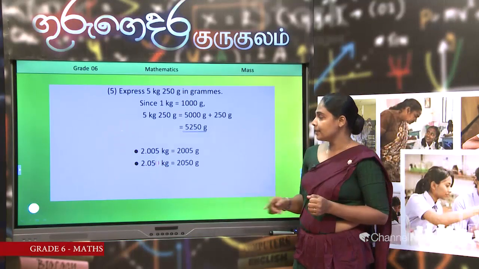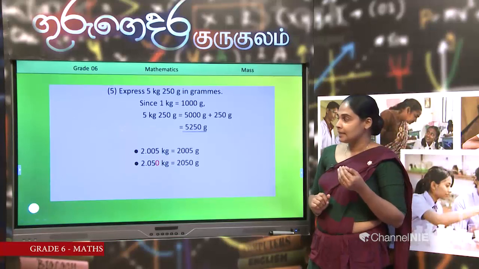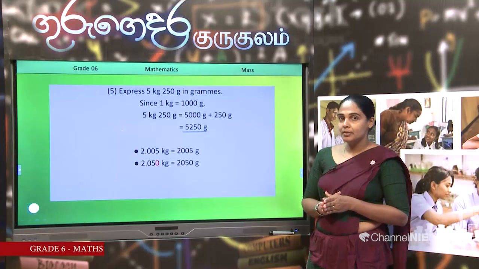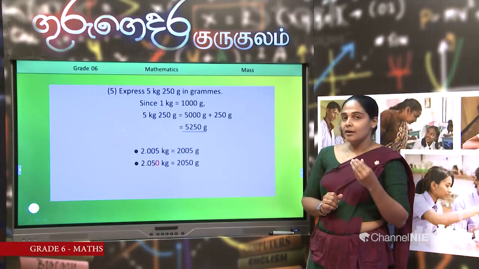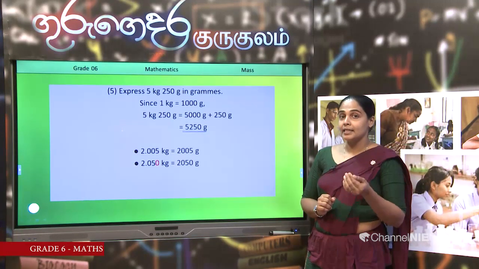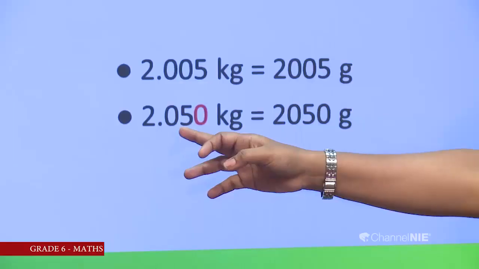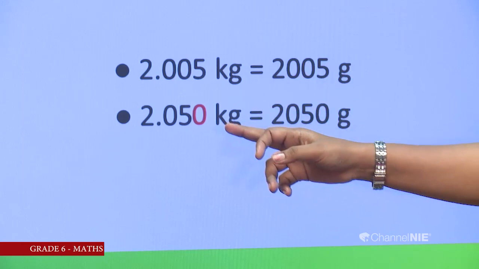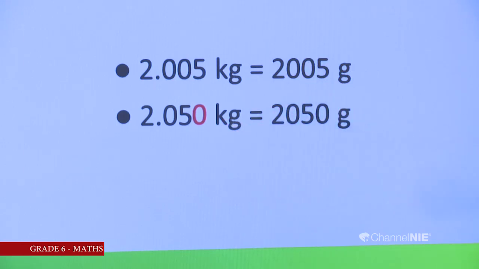But there should be 0. You should know about it. Why? The maximum number written in grams after the decimal point is 999. After 999 it is 1000, and 1000 grams is 1 kilogram. So after the decimal point we write the amount represented in grams. So we should know it is 50 grams. Then the total is 2050 grams.